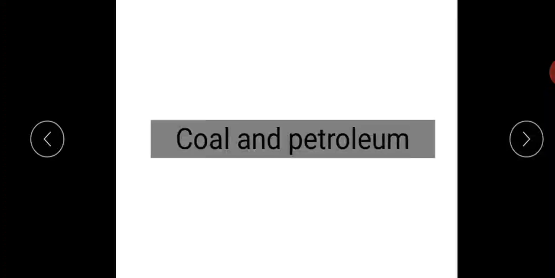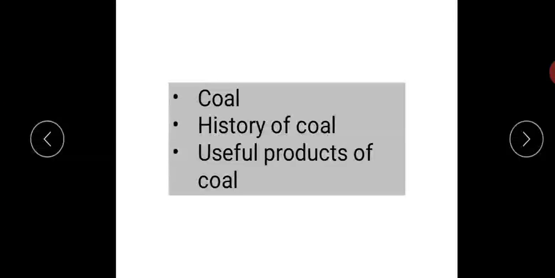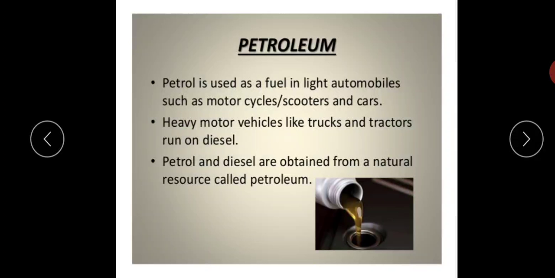We have begun with the chapter coal and petroleum and we are going to continue with the same. In the previous class we discussed coal, the history of coal, and useful products of coal. What we are going to study today is the next natural resource, that is petroleum.